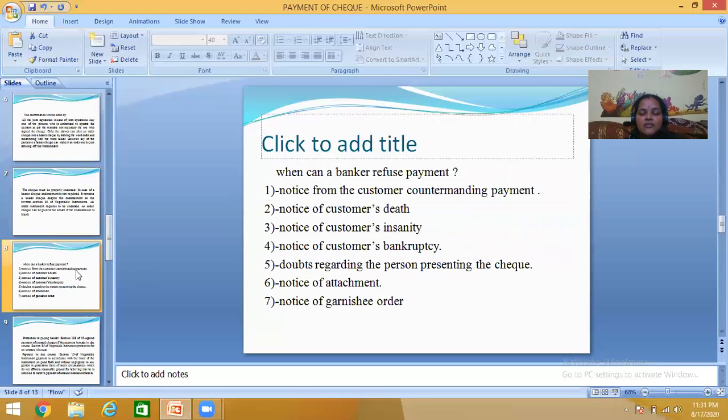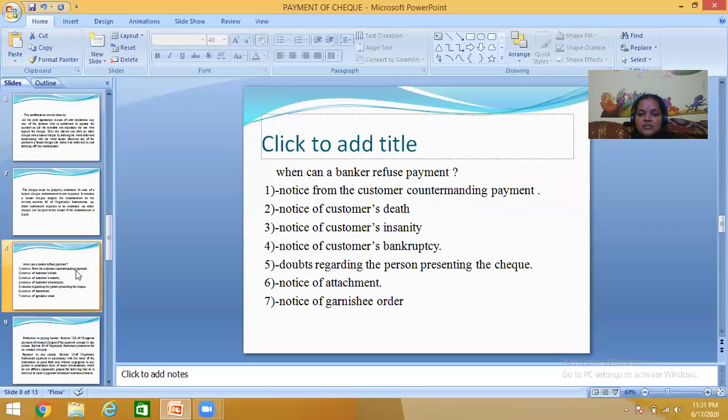Next thing, when can a banker refuse the payment? Here, as we are telling, the banker has rights on some things, and the banker is supposed to perform some duties. So even the banker has the right to refuse the payment. In which cases is the banker supposed to do that?